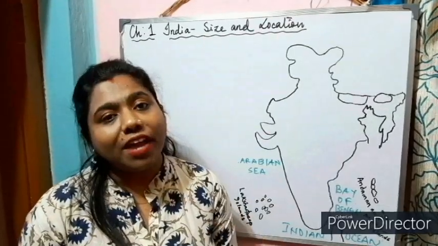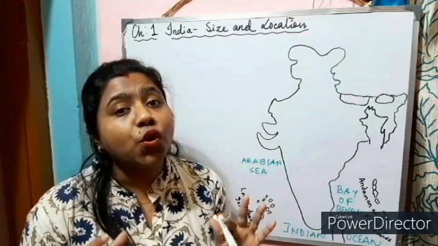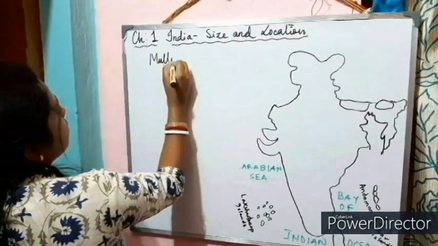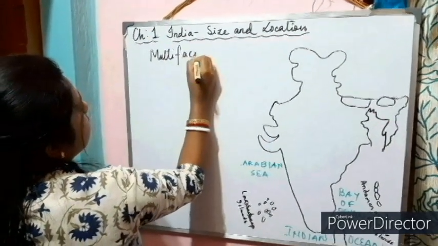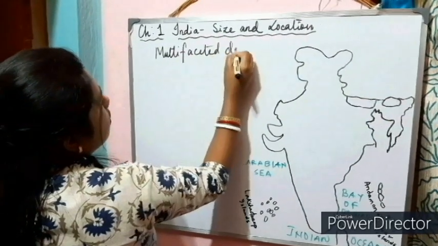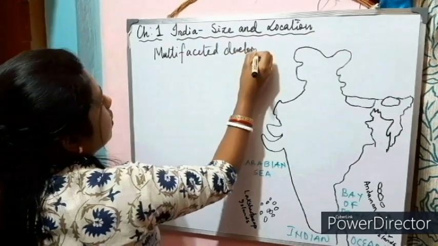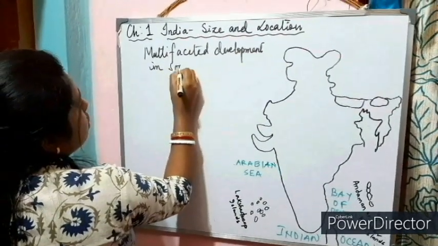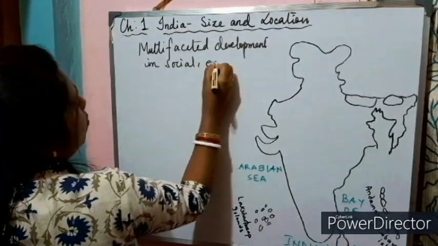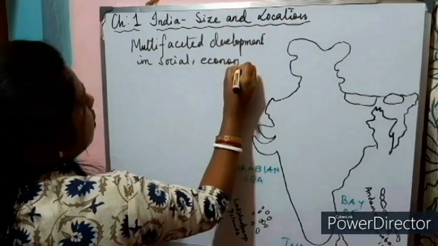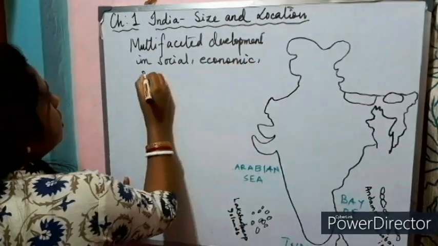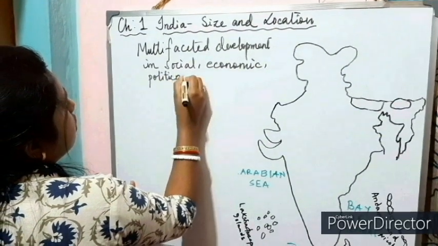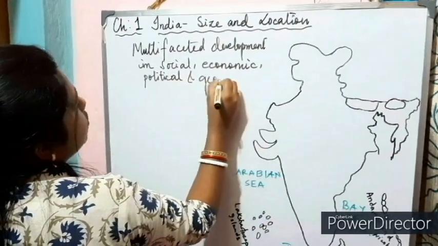Over the last 5 decades, India has progressed and achieved multifaceted development in social, economic, political, and geographical sphere.